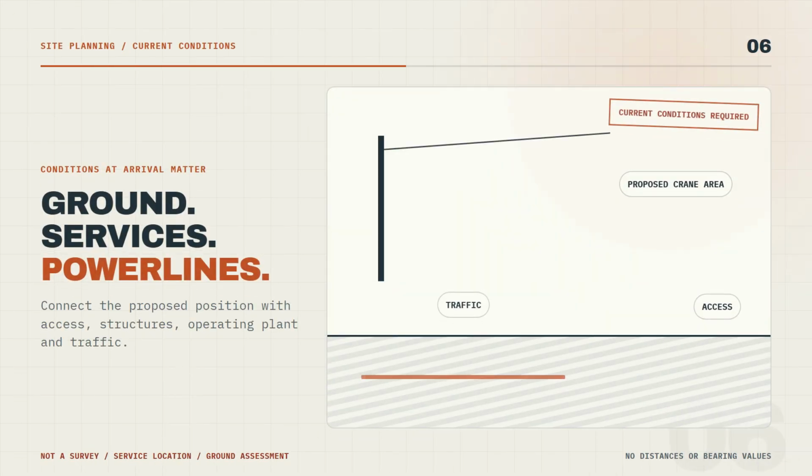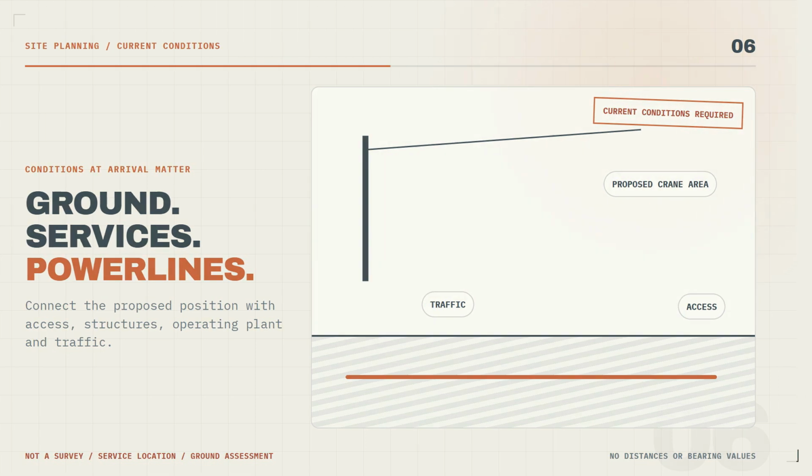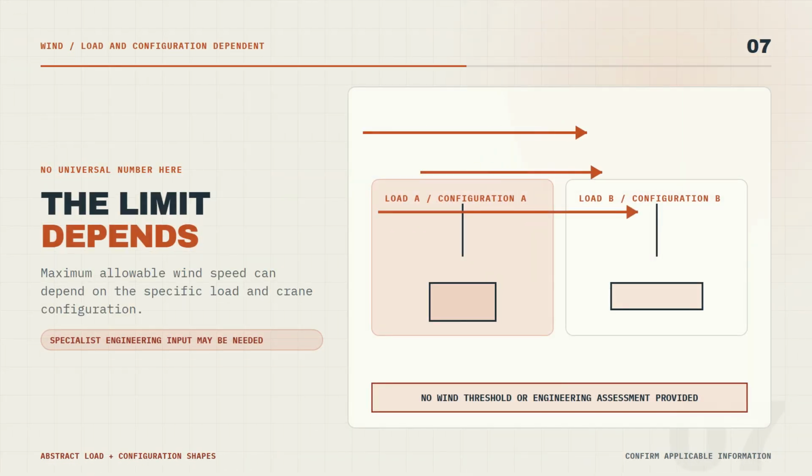Site planning should address current ground conditions, underground services, and overhead power lines. Connect the proposed crane position with access, the lifting area, nearby structures, operating plant, and traffic. Conditions seen earlier may not be the conditions present when the crane arrives. Use current information, coordinate the interfaces, and reassess when the layout, ground, services, or surrounding work do not match the plan.